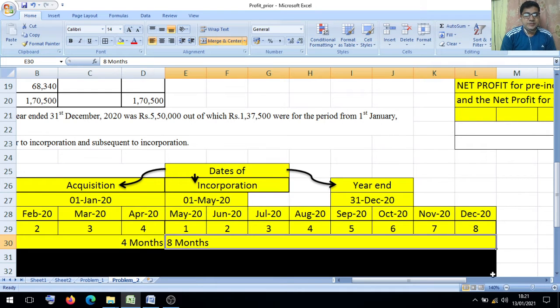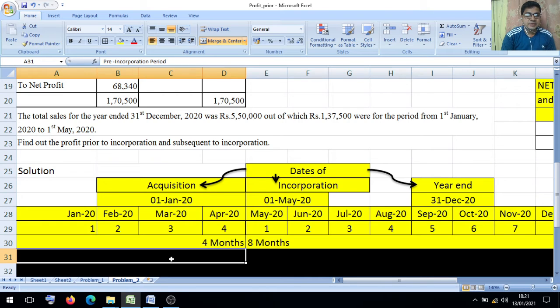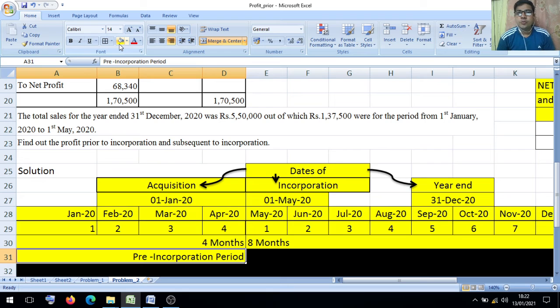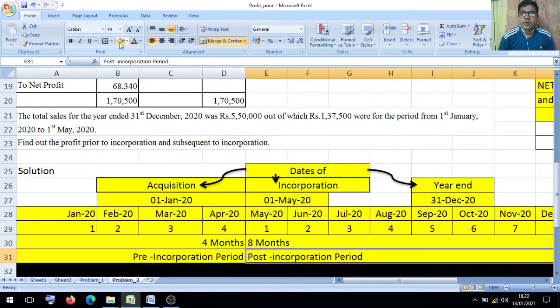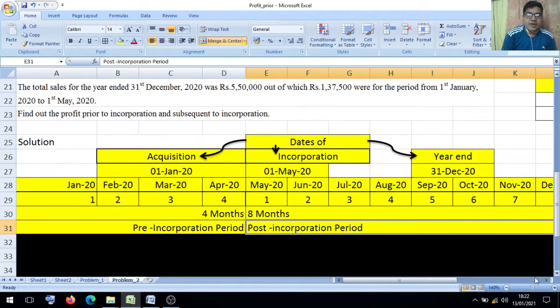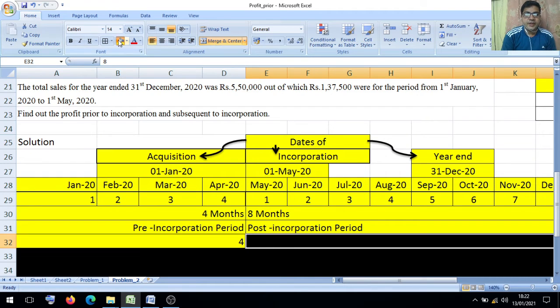So from date of acquisition to date of incorporation, 4 months are there. This 4-month period is called the pre-incorporation period. And from date of incorporation to year end, 8 months are there. This period is called the post-incorporation period. So the pre-incorporation period is 4 months and the post-incorporation period is 8 months.